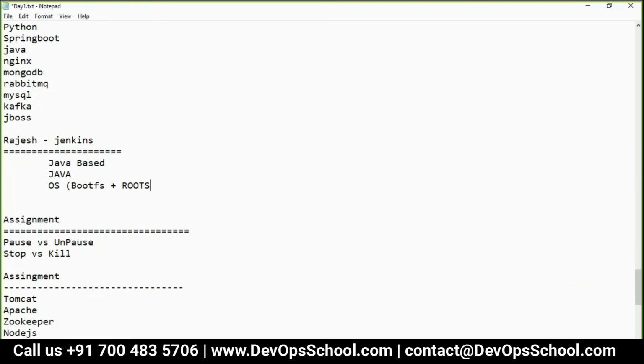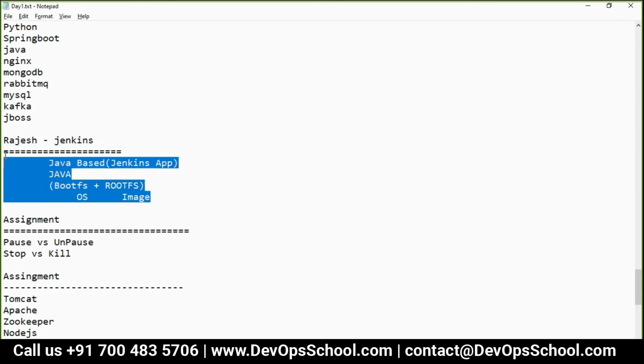In the container world, boot file system is from the OS, and root file system is from the image. So now you know that very well. Now, here I need that image, understand that. I need that image which has a root file system which can run Java, and on top of that, the Jenkins application. Okay, this is the environment. Are you okay with it?